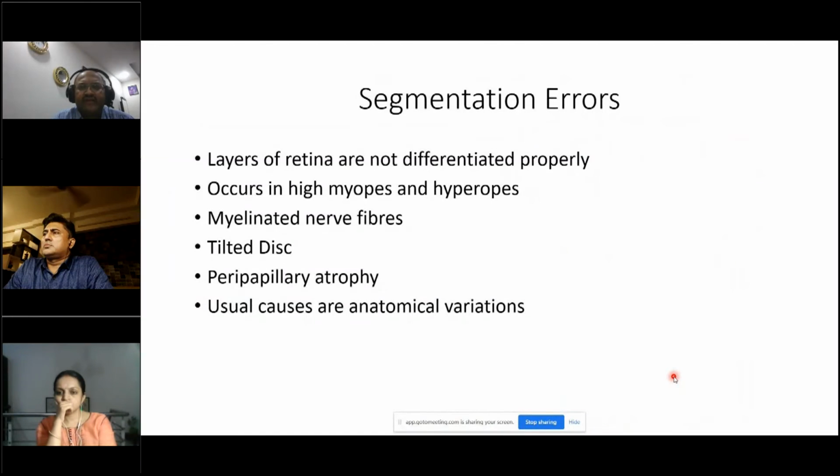Segmentation errors mean that the layers of the retina are not differentiated properly. So it can occur in high myopes and hyperopes. As I mentioned, you can have segmentation problems in high myopes and high hyperopes because the RNFL profile is totally changed. Myelinated nerve fibers can also cause segmentation errors. Tilted disc and peripapillary atrophy usually cause anatomical variations.